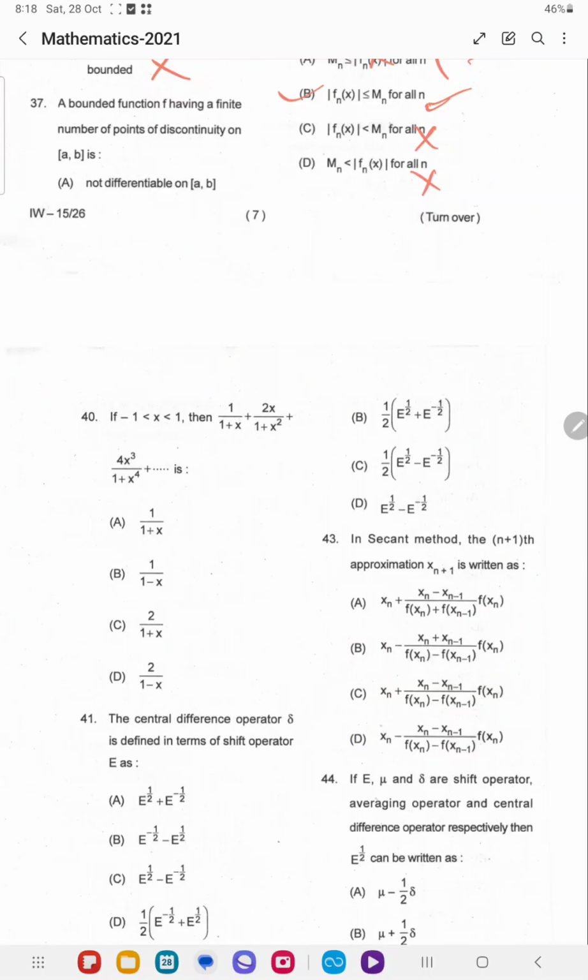This is the last question from real analysis. In this question, x lies in -1 to 1 and we have to calculate the value of this series. This is a nice question. Let us calculate the value of this series.